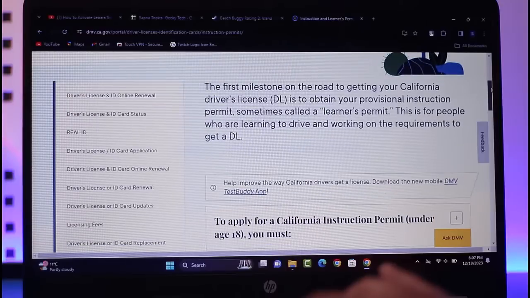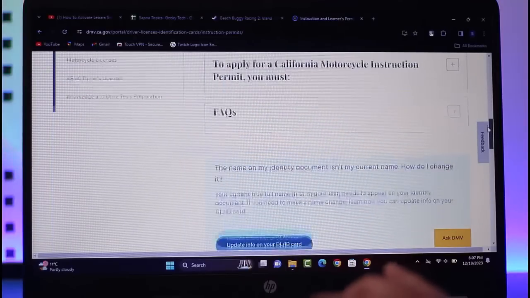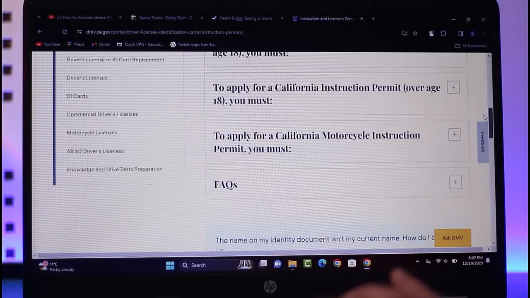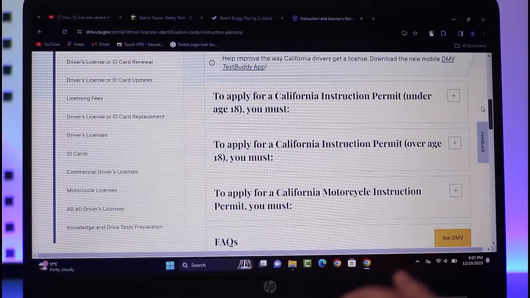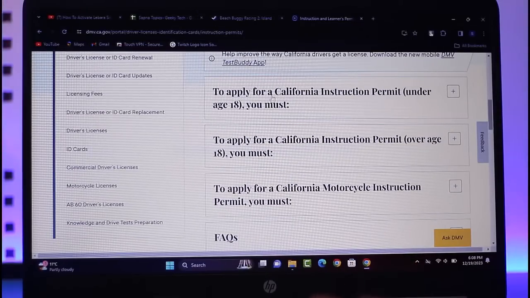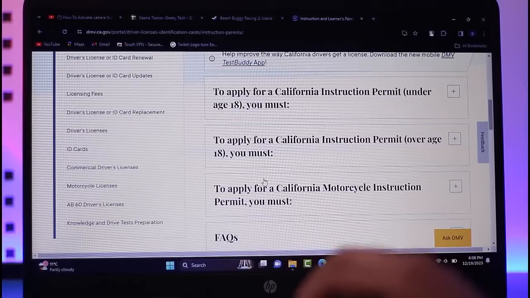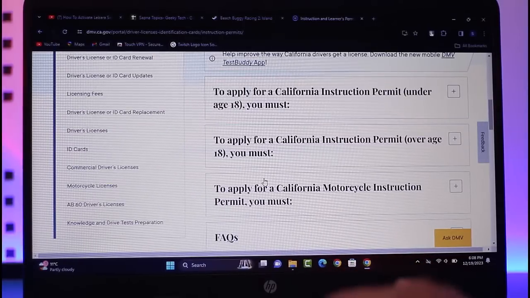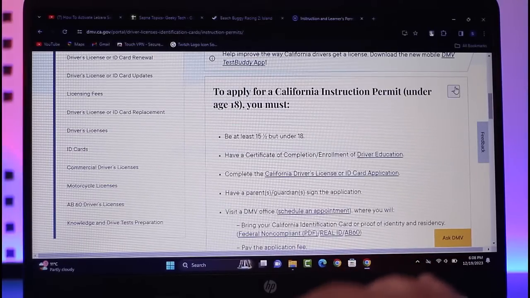First of all, I will suggest you guys to simply read through all of this information given right over here. Once you have done so, you will be able to apply for a California instruction permit under 18. There are specific steps for the people who are under 18. All you have to do is tap on this plus, and you will get the information.